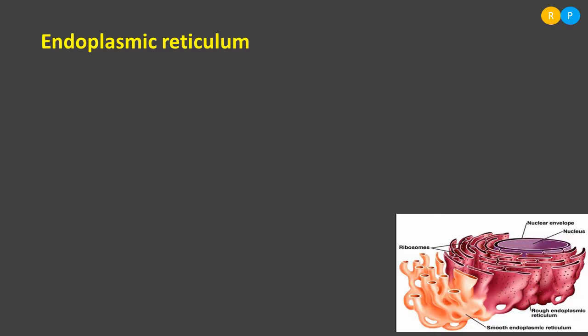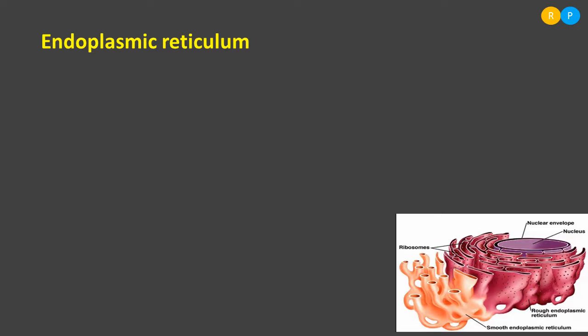This cell organelle is present in the cytoplasmic region, and a highly networked structure can be found in the cytoplasm, so it is named endoplasmic reticulum. Reticulum is nothing but network. Understood. So the endoplasmic reticulum is a kind of membrane bound cell organelle. It has its own membrane; a membrane is present in this cell organelle.